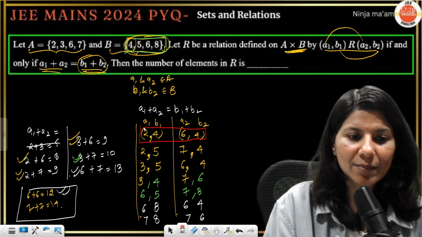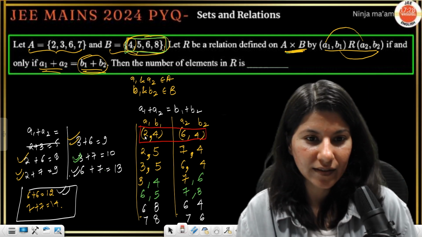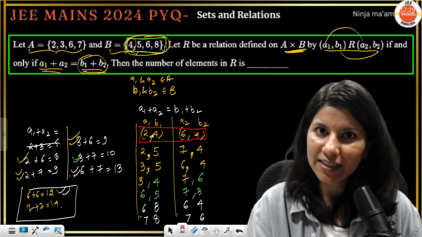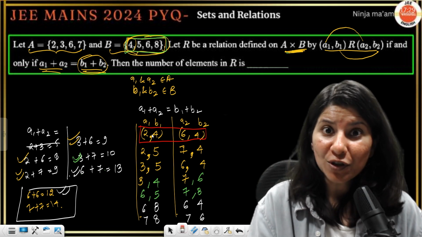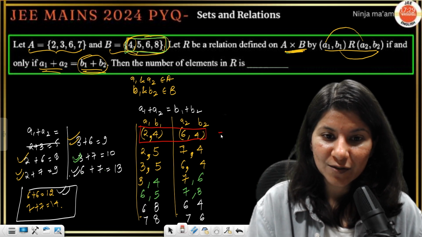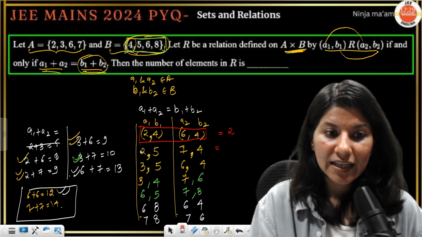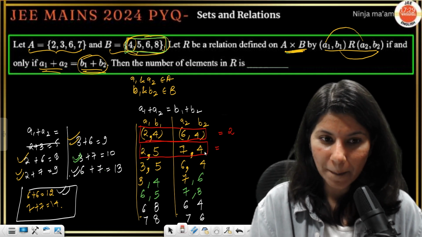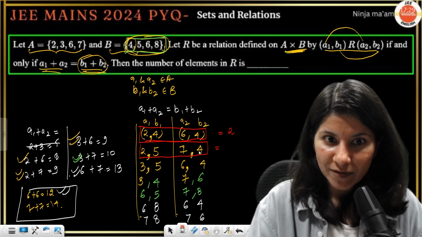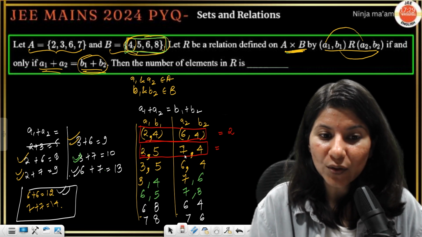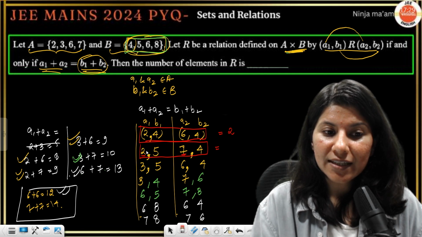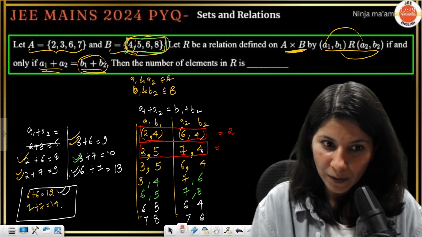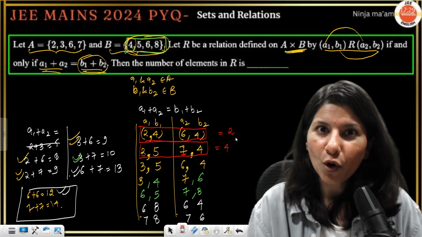Now this. Just tell me, it can interchange. We can interchange this, 2 comma 4, 6 comma 4. 6 comma 4, 2 comma 4 will also work, right? So 2 ordered pairs from here. Now in here, we can interchange this, 2 comma 5, 7 comma 4. 7 comma 4, 2 comma 5. Now I can interchange only 2 and 7 position. So it is going to become 7 comma 5 and 2 comma 4. So basically this will give me 4 ordered pairs.